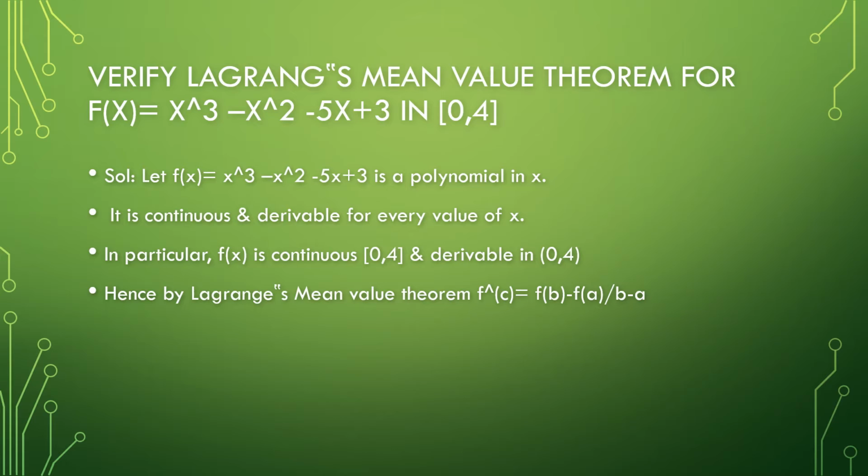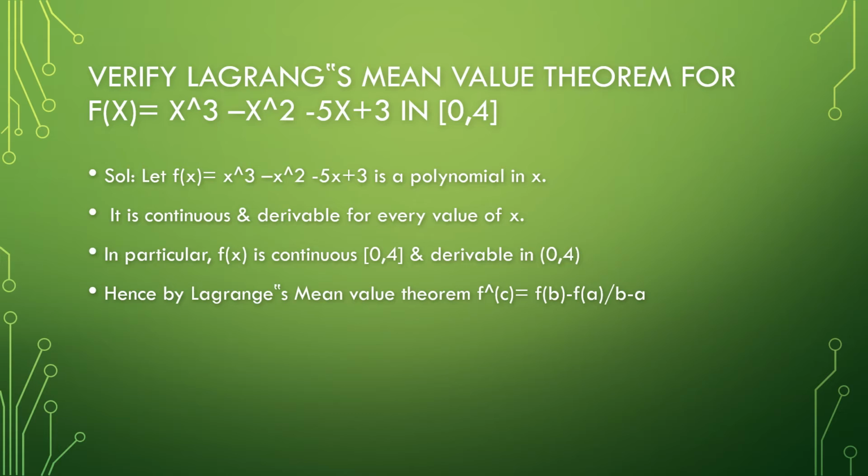whether Lagrange's mean value theorem is applicable for the function x³ - x² - 5x + 3 in the closed interval [0, 4]. The function x³ - x² - 5x + 3 is a polynomial in x. Since every polynomial is continuous and differentiable in all intervals, this function is also continuous in the closed interval [0, 4] and is differentiable in the open interval (0, 4).